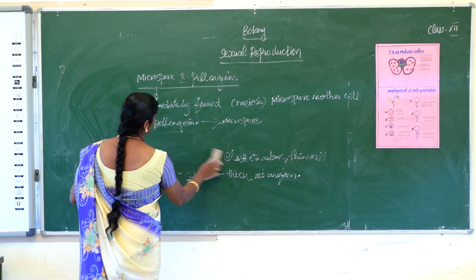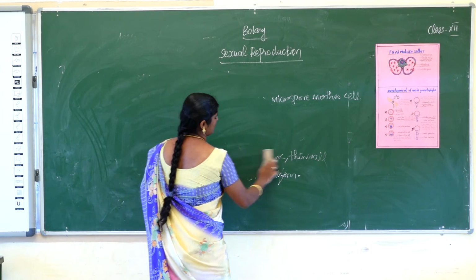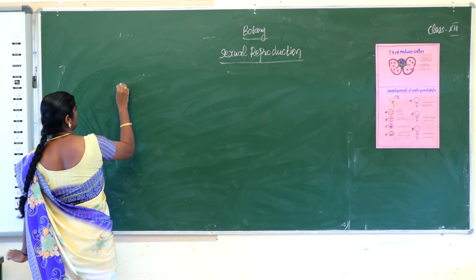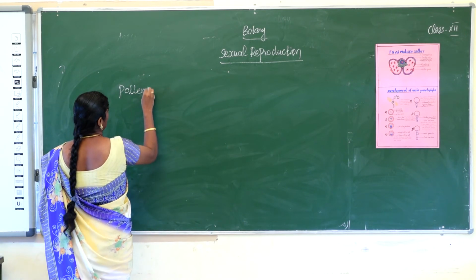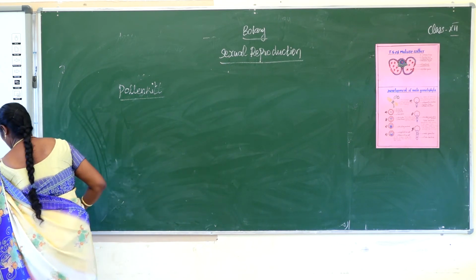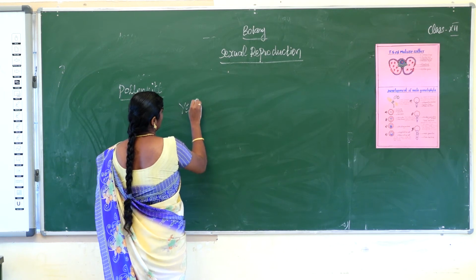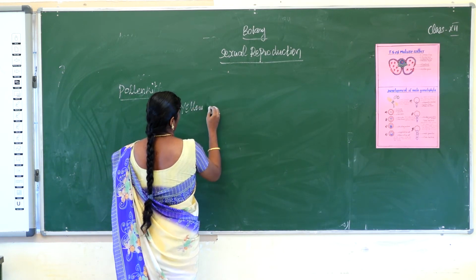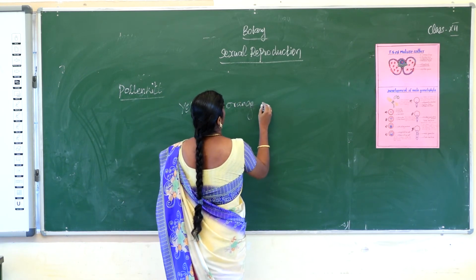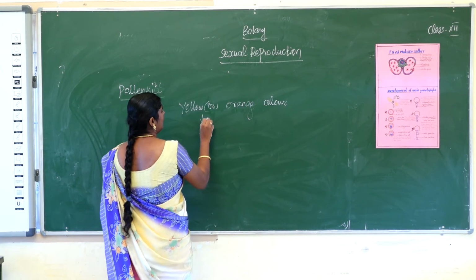Next one, pollenkitt. What is pollenkitt? Pollenkitt is yellow or orange in color.